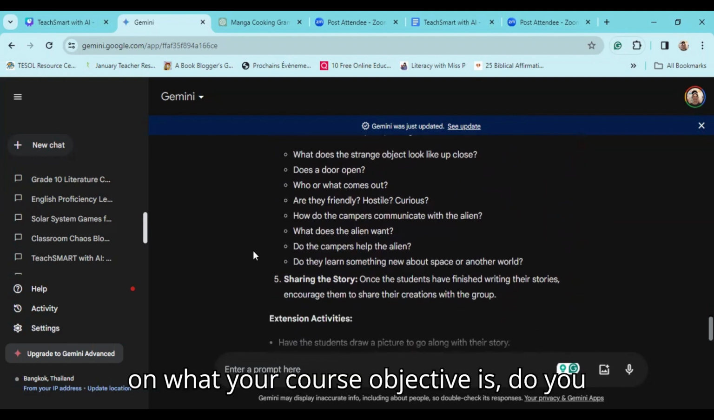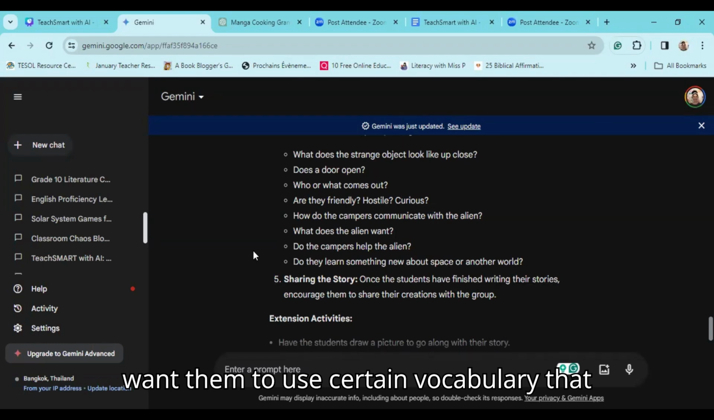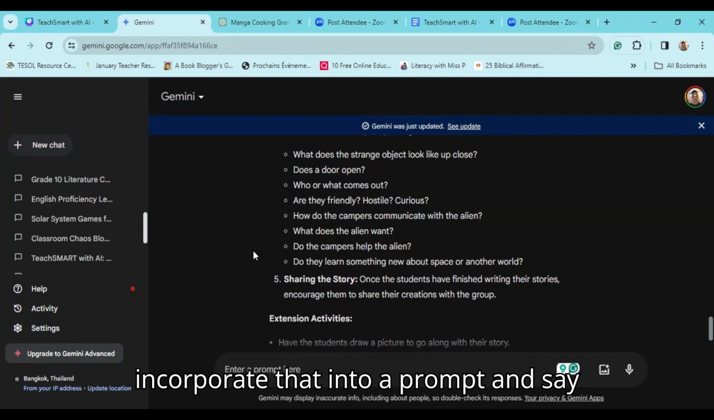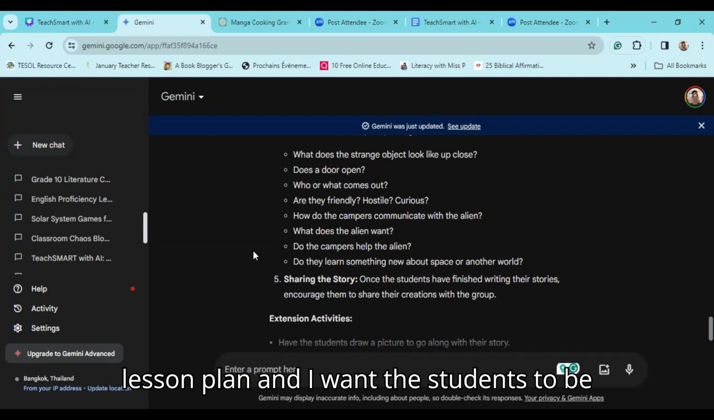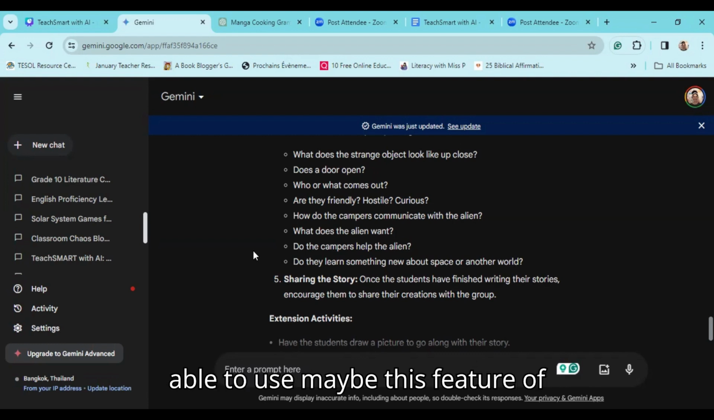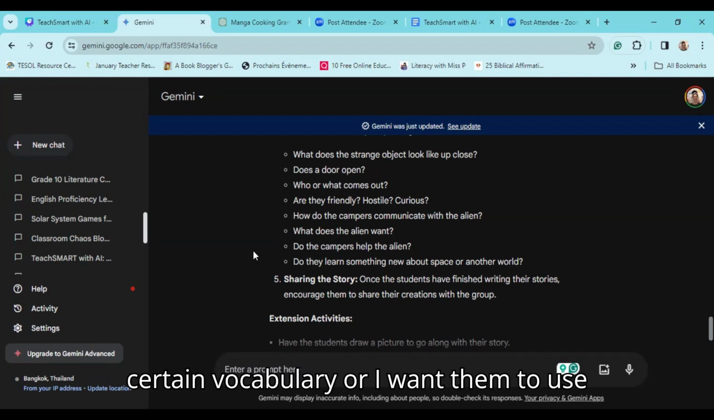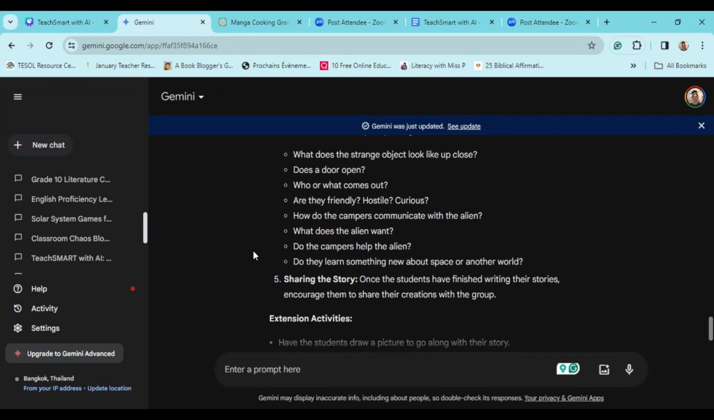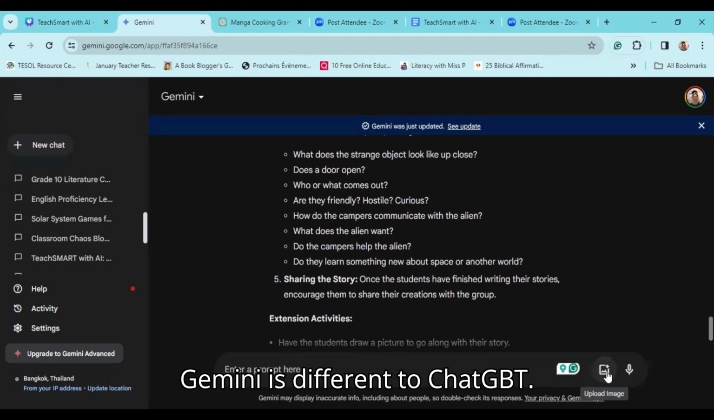Right? So based on what your course objective is, do you want them to use descriptive words? Do you want them to use certain vocabulary that you have taught them? Right? Then you can incorporate that into a prompt and say, I want you to improve this lesson plan. And I want the students to be able to use maybe this feature of language. I want them to be able to use certain vocabulary. Or I want them to use imagery. Right? Whatever it is, you can improve upon this plan. So this is where Gemini is different to ChatGPT.